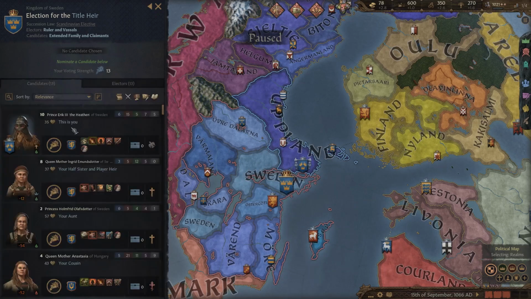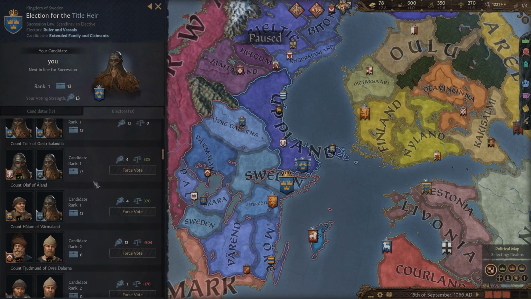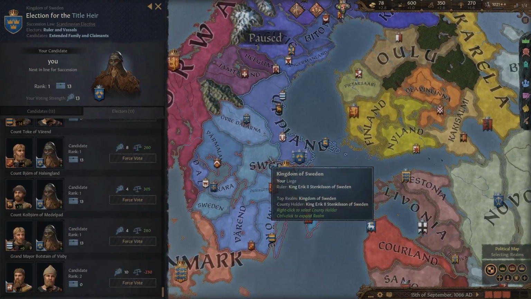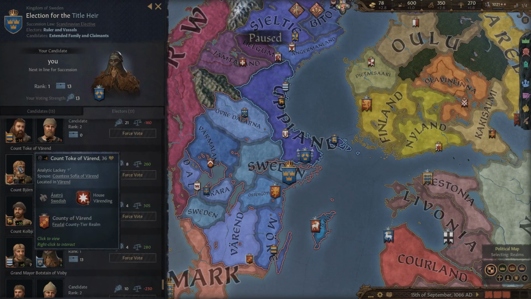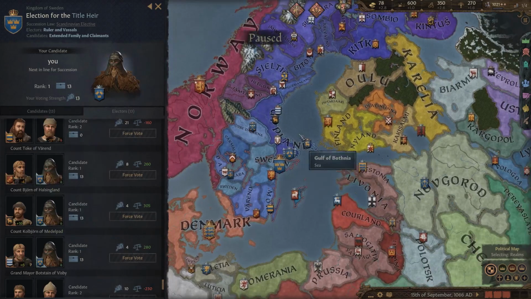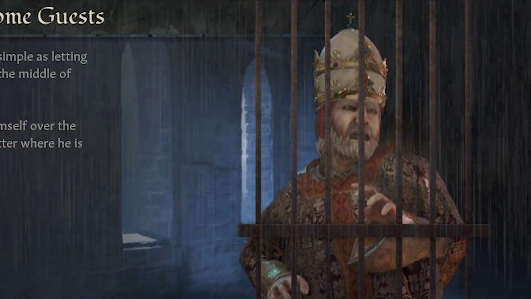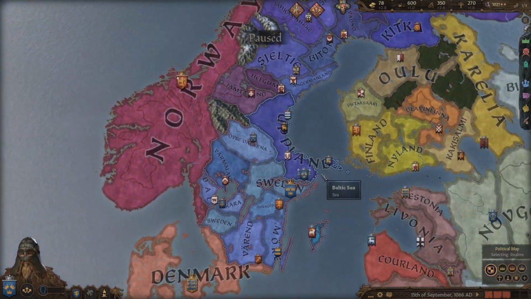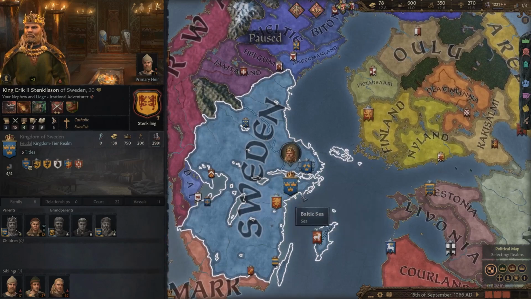So obviously I'm going to go ahead and vote for myself, which you can see vaults us right into rank number 1 of the voting, because I have a vote strength of 13, and you can see a lot of other people in Sweden actually want me to be king as well, because they are also the same religion as me, and they don't want a Catholic person in charge of them. Hello darkness, my old friend. So we're pretty much going to be doing some infighting with our nephew, who is our king, and all of his Catholic vassals.